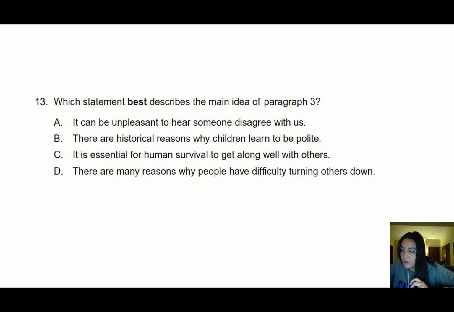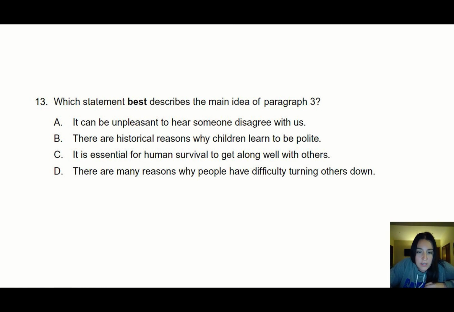It can be just as difficult to say no as it is to hear it. There are many personal and social reasons why it is hard to turn people down. From childhood, we are taught to be polite and listen to adults in charge. We also want to connect with and please others. Historians point out that agreeing with others in our social groups is a natural human instinct and, for our ancestors, was essential to human survival.